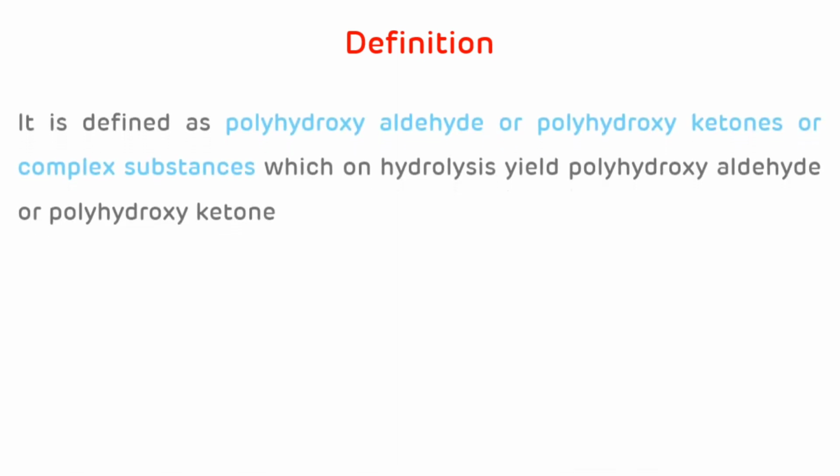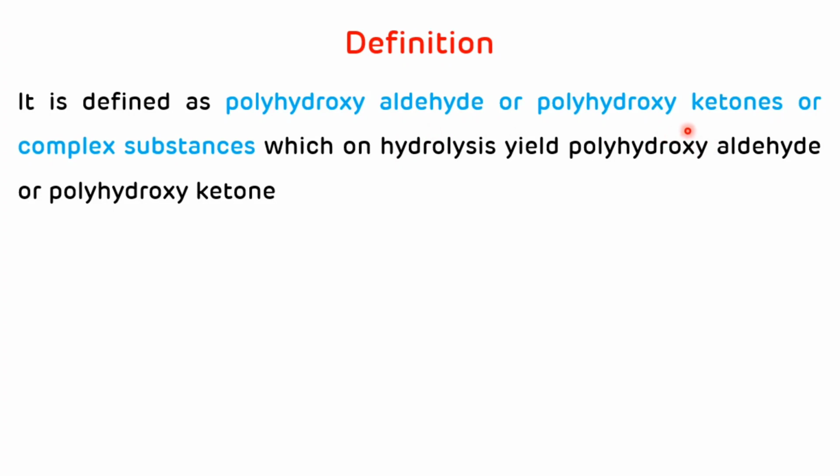First, we will see the definition of carbohydrates. So carbohydrates are basically polyhydroxyaldehyde or polyhydroxyketone derivatives, and they are defined as polyhydroxyaldehydes or polyhydroxyketones or complex substances which on hydrolysis yield polyhydroxyaldehyde or polyhydroxyketone. They contain more than one hydroxyl group in their structure, and as a functional group, there is a presence of aldehyde group or ketone group.